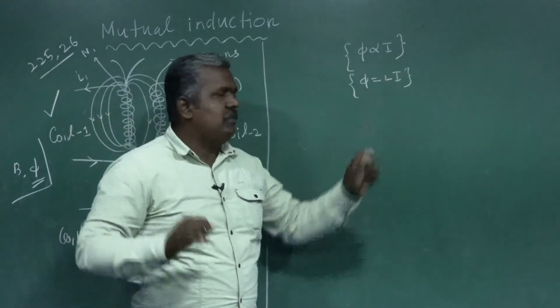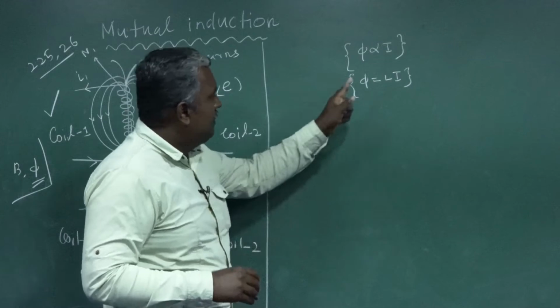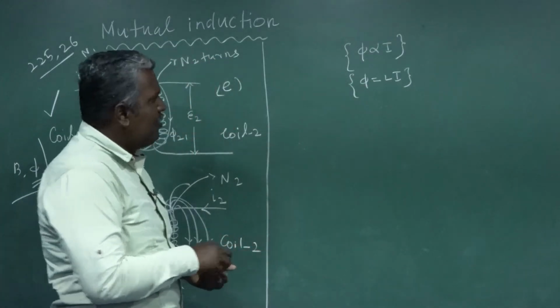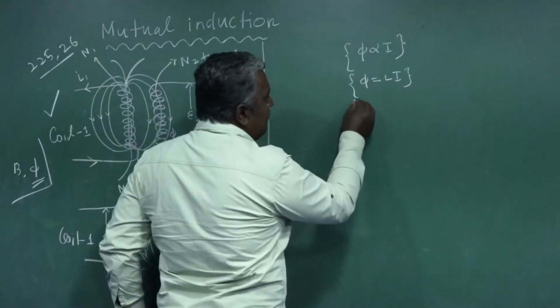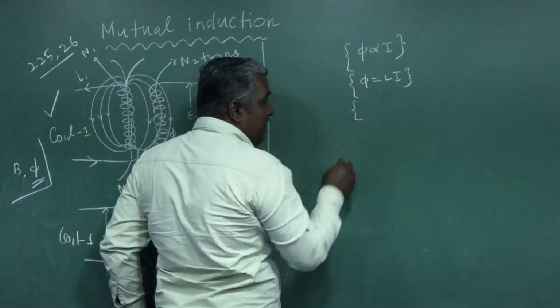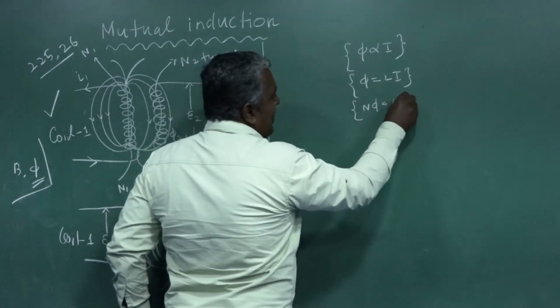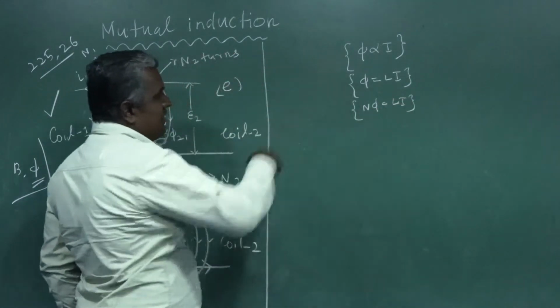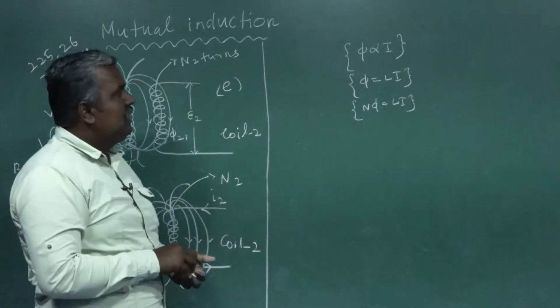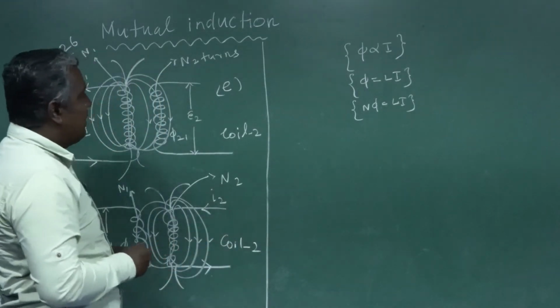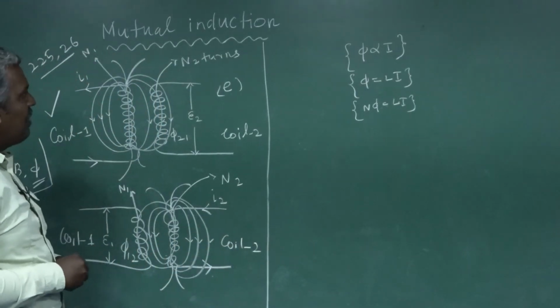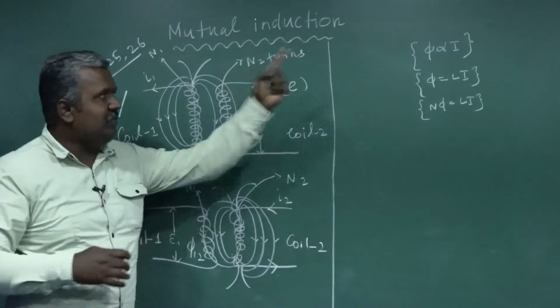Okay, now suppose for the total flux, we must multiply by the total number of turns in the coil. Keep that in your mind. Now we can write the formula for mutual inductance from that formula.